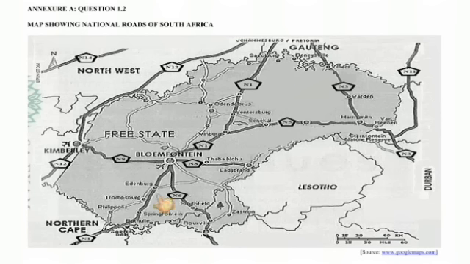So if he continues with that N1, what is the first town that he will meet? He will meet Edenberg. That little town there, it would be Edenberg. So you will see that he's just continuing with the N1 that took him from Durban and not taking the N8 that is at Bloemfontein. So the first town that he passes right after Bloemfontein would be Edenberg.